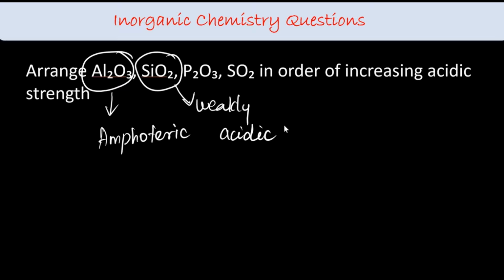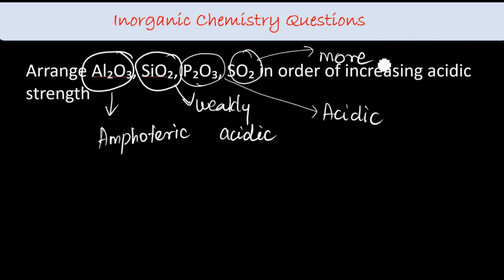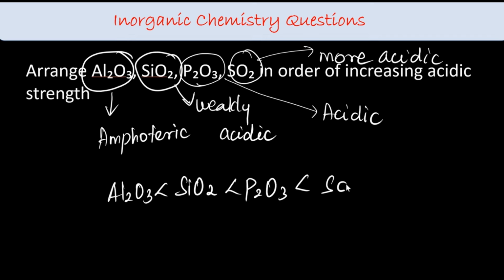Remember it like that. Among these, Al2O3 is amphoteric. And here I have P2O3, a non-metal oxide, which is acidic. And SO2 is more acidic, more towards non-metal, so more acidic. So what would be the order? Al2O3, SiO2, P2O3 and SO2.